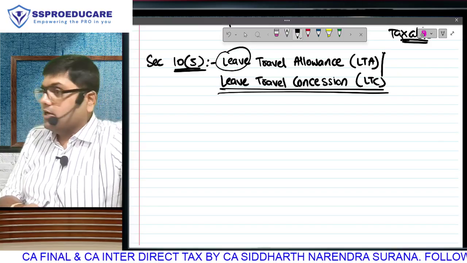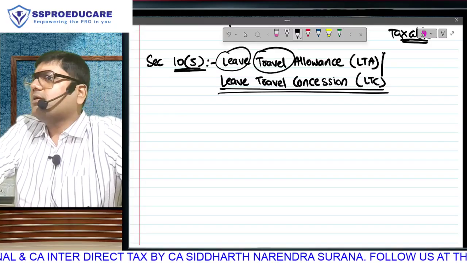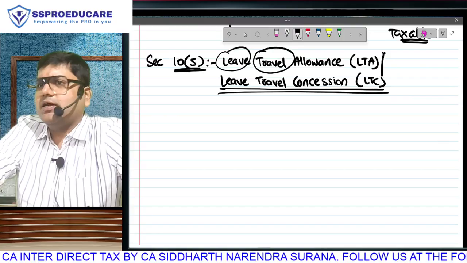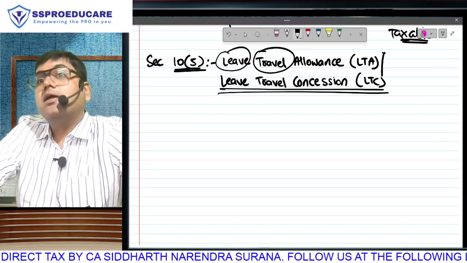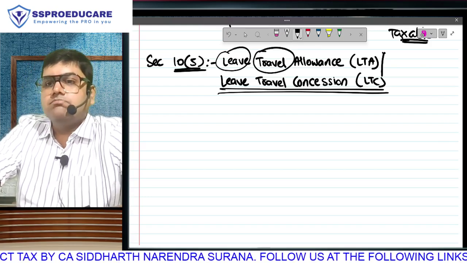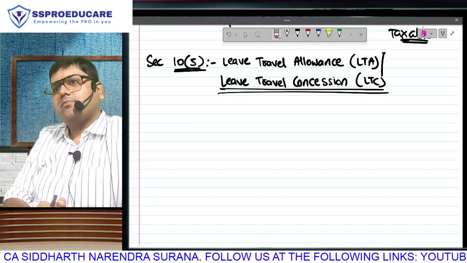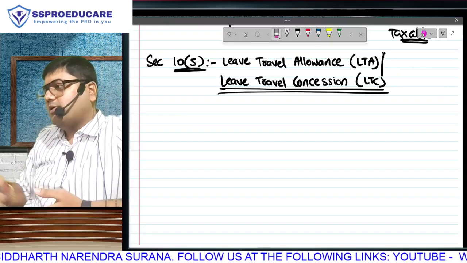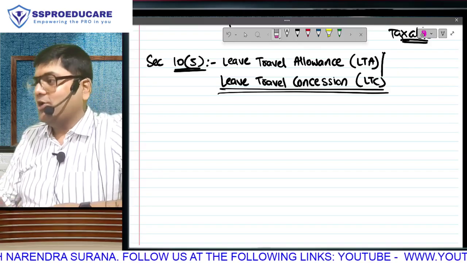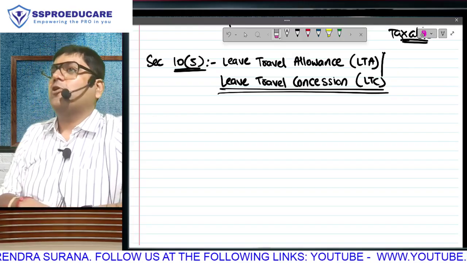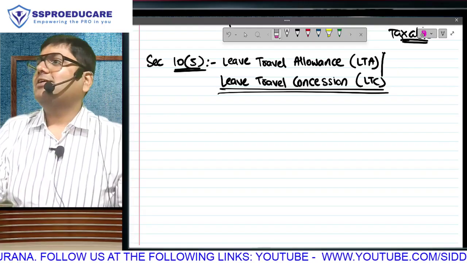When you go for a holiday, will you be buying some tickets? Whichever mode you prefer. Air ticket, or train ticket, or bus ticket, or ship ticket, whichever mode you prefer. Will you be having some ticket cost? Guess, where are you getting money to buy that ticket from? Guess, where is the money coming from? From salary. So salary has already come, there is no allowance. Your employer is giving you some extra money over and above salary to buy your picnic tickets.